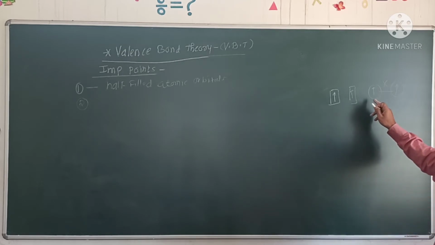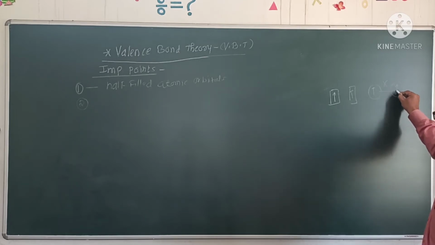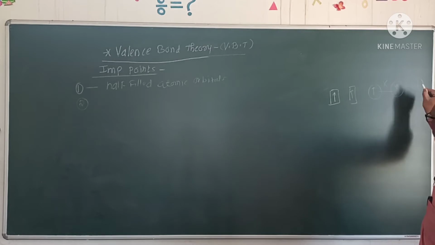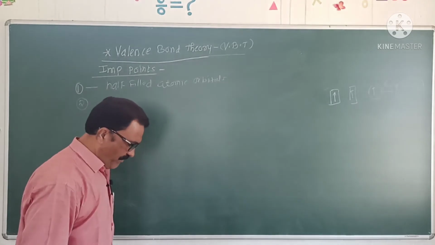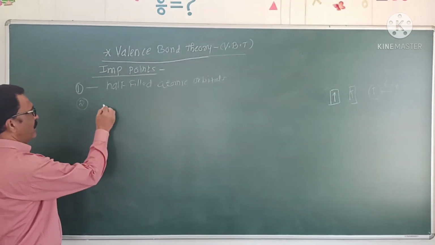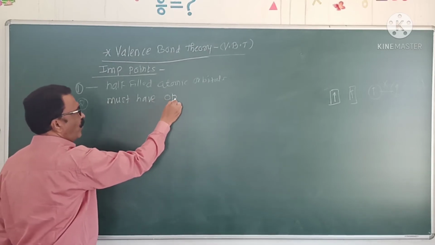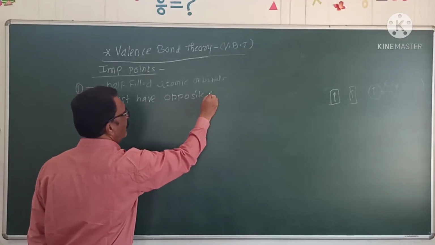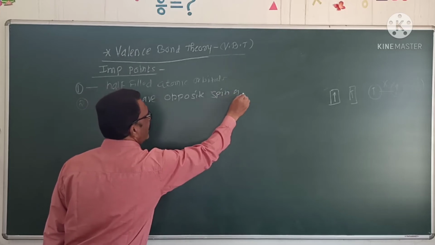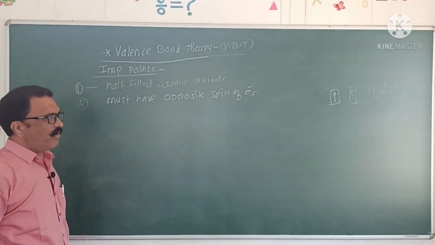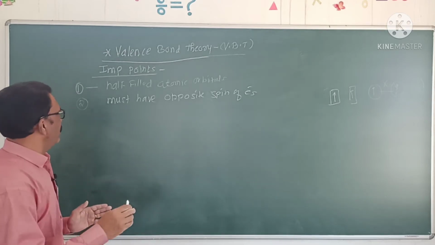One orbital has clockwise spin, while the other orbital must have anti-clockwise spin. That is, according to the second rule, for overlapping, the atomic orbitals must have opposite spin of electrons.